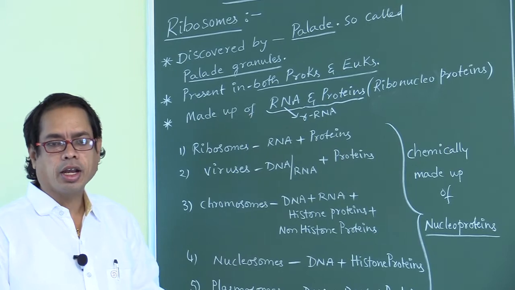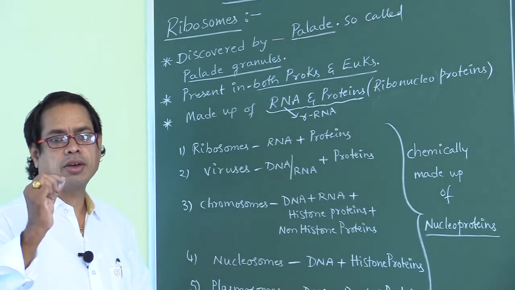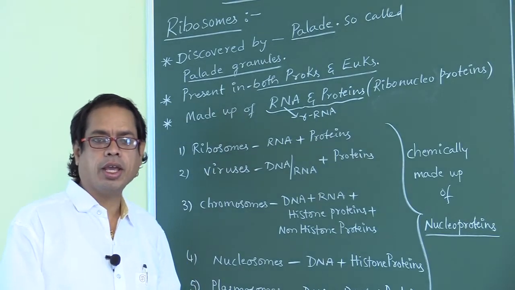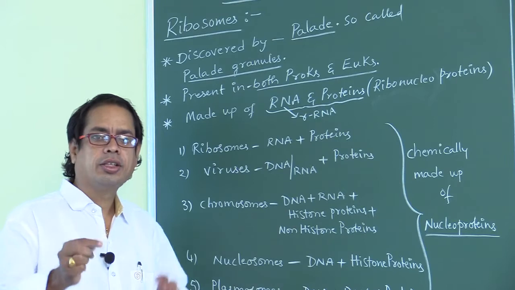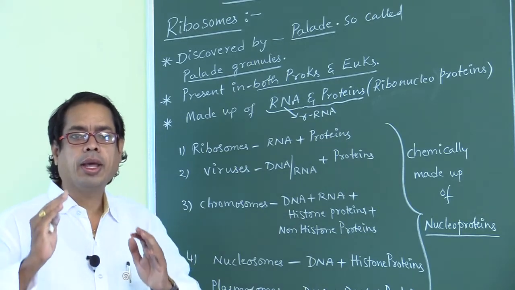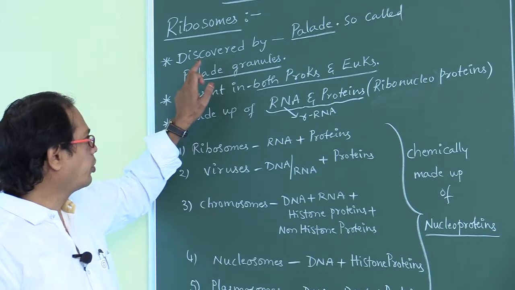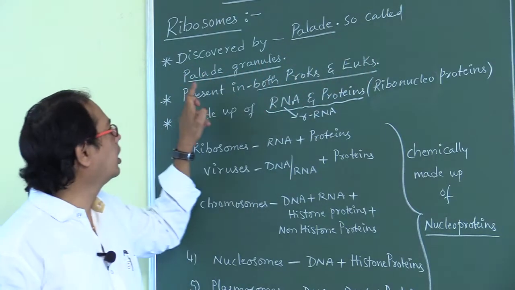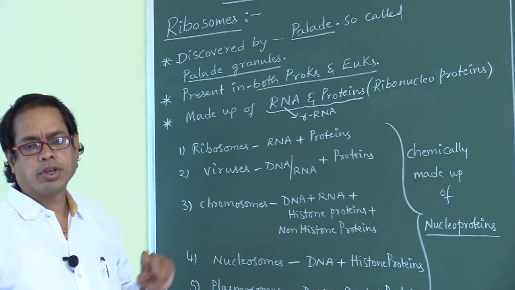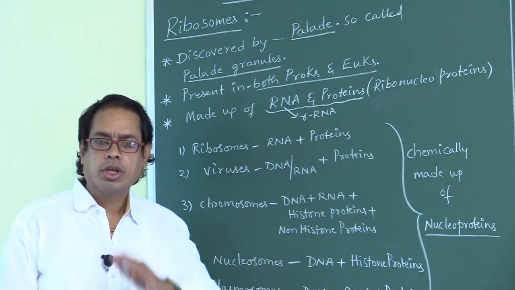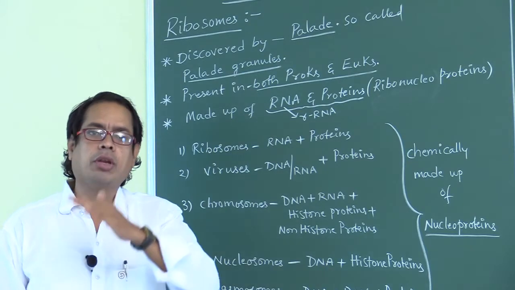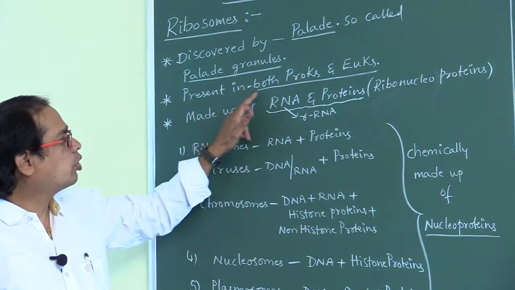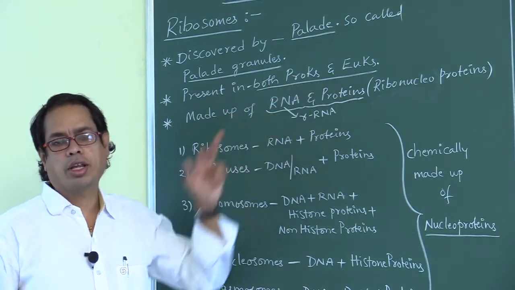Ribosomes were first discovered by Palade. That's why these ribosomes are called Palade granules. Where do you find these ribosomes? Ribosomes are found both in prokaryotes and eukaryotes.